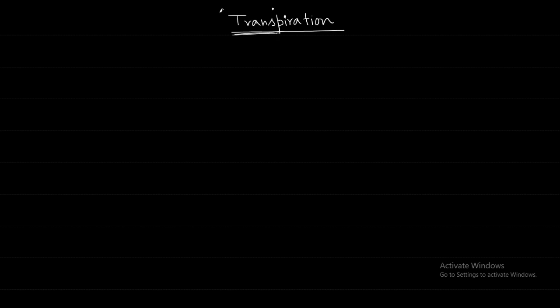So what is transpiration, where is it taking place? Transpiration is taking place in the leaves. And what does it mean? The loss of water, in the form of water vapor.